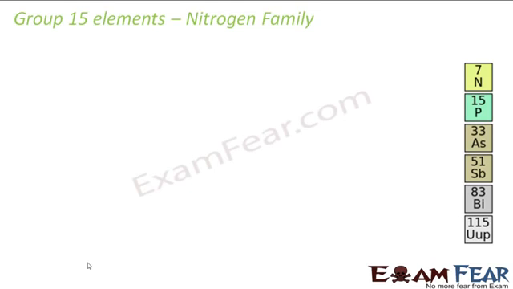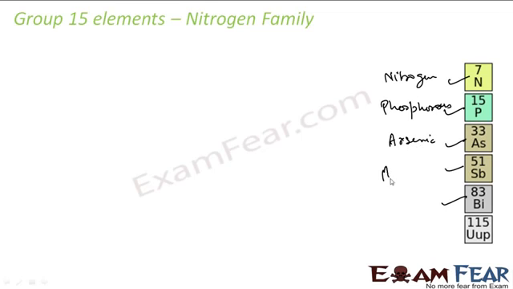These include elements like nitrogen. This is my phosphorus. This is my arsenic. This is my antimony. Sb is antimony. Bi is bismuth, right? Let me write here. Nitrogen, phosphorus. This is my arsenic. This is my antimony. And this is my bismuth.